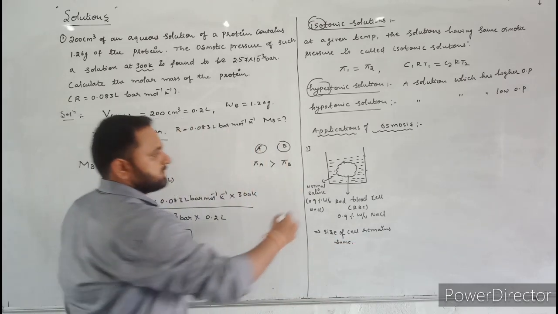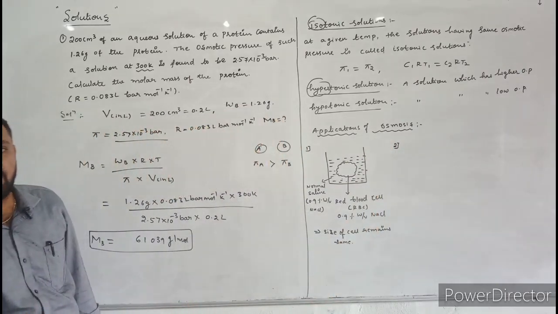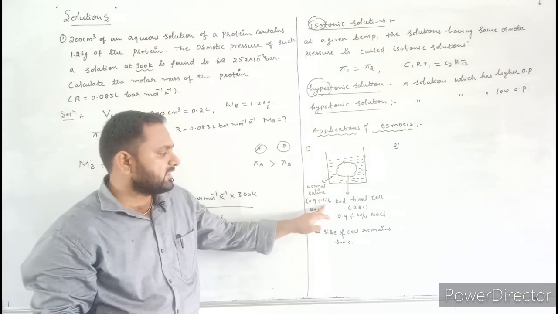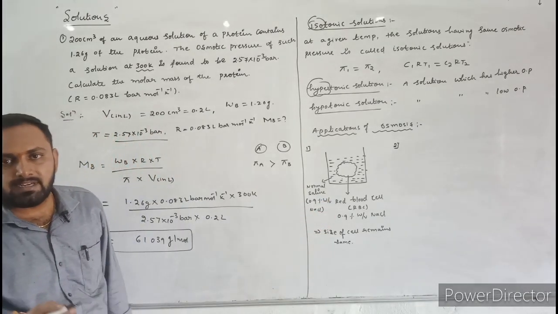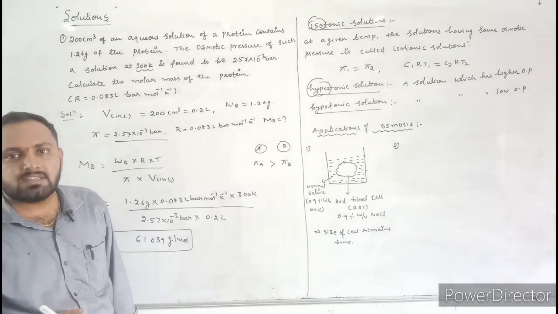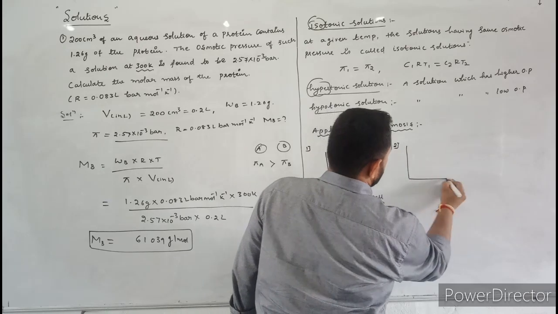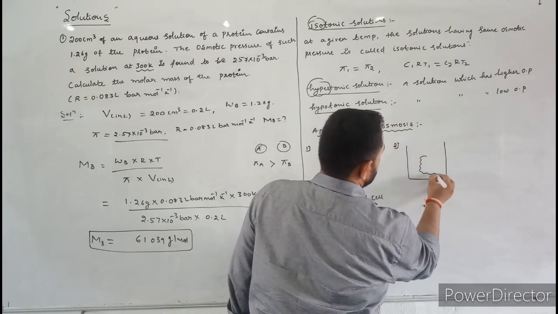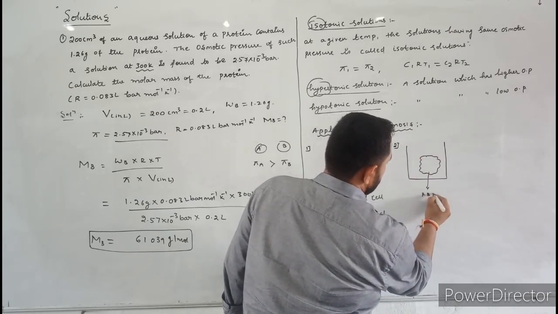Next, let us discuss the second application. When a red blood cell is placed in a solution containing more than 0.9% weight by volume sodium chloride, that means when a red blood cell is placed in a concentrated solution. Here the second one, let us consider a red blood cell, RBC.